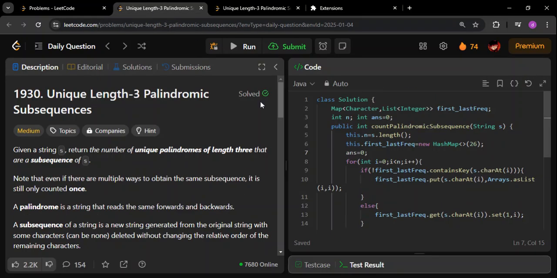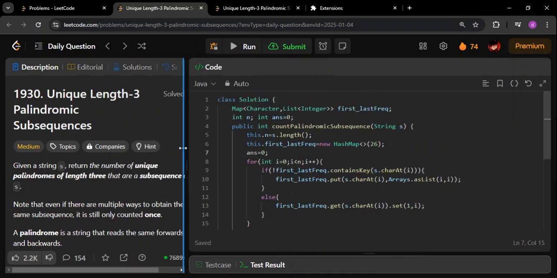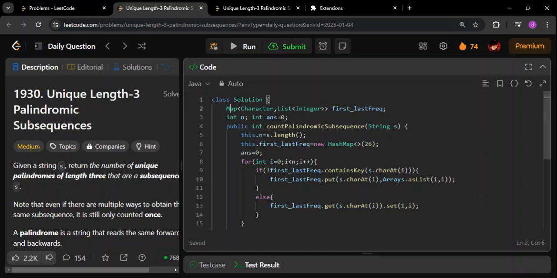Now coming to the Java solution, I'm doing the exact same thing here also. I am creating a map as a member of the class itself. The idea here is that whenever the solution is called, this function will be called again and again. But since the class object will be constant, that's why I'm creating it here itself, right? You can even create it inside the function. There is no such obligation. You can do either way. I'm creating it here.